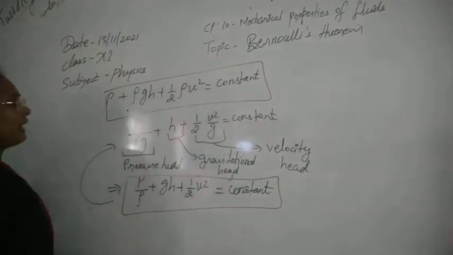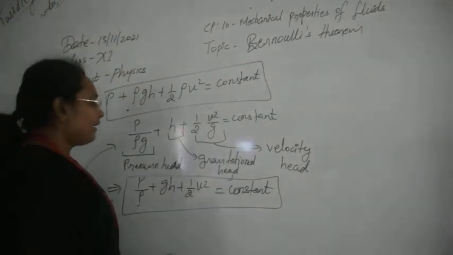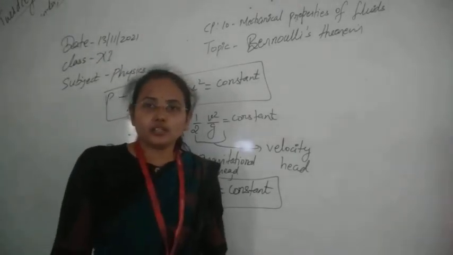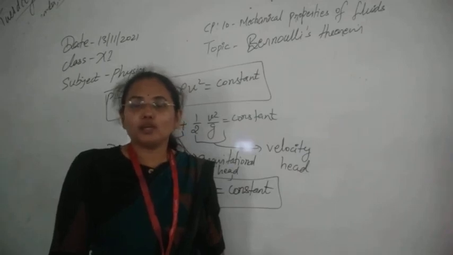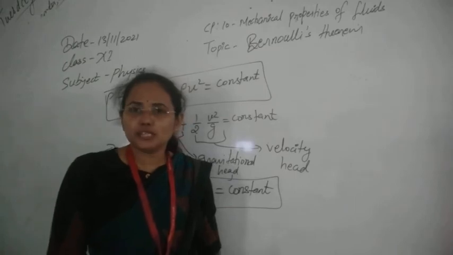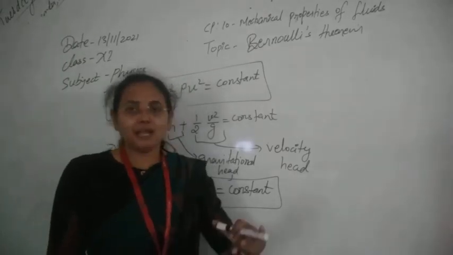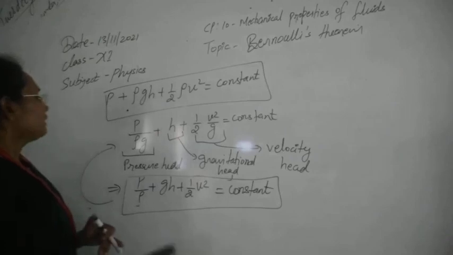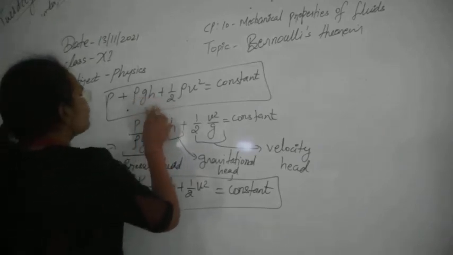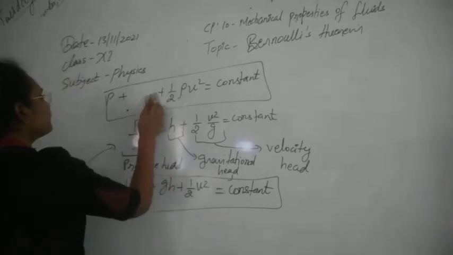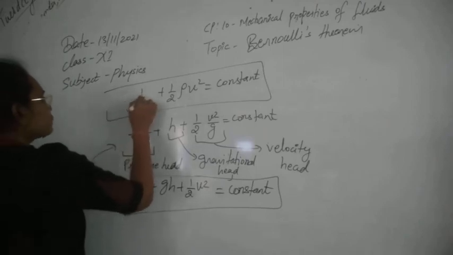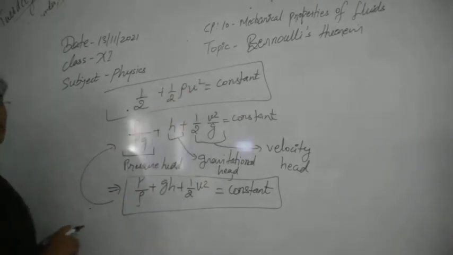If the tube is lying at the same height everywhere, that is, if the tube is horizontal, then h1 will be equal to h2, so there is no variation in potential energy because there is no change in position. Position is the same everywhere, so the second term can be removed. So h will be 0, and in this equation you can write P plus half rho v square equals constant. This is another form now.